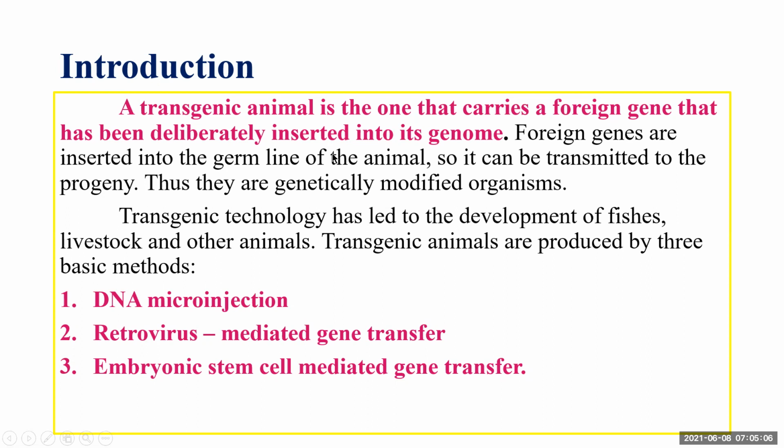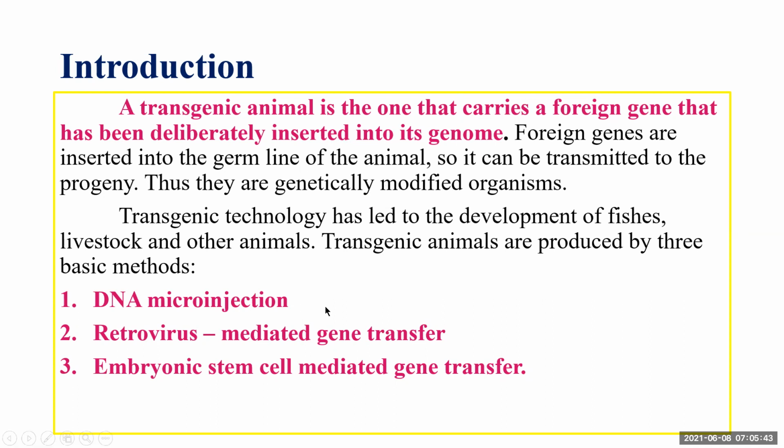The foreign genes are inserted into the germline of the animal so that they can be transmitted to the progeny. Thus, they are genetically modified animals, genetically modified organisms.